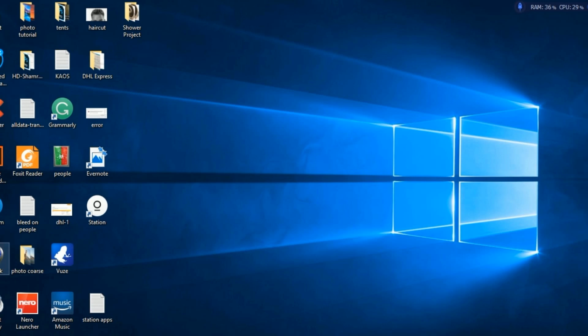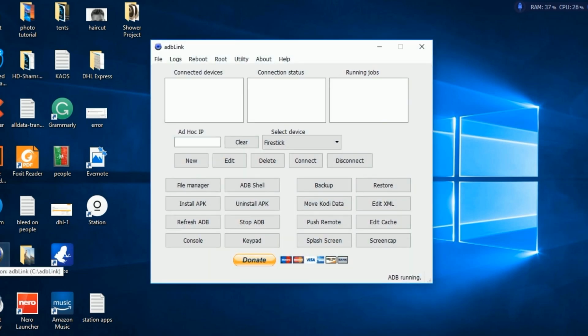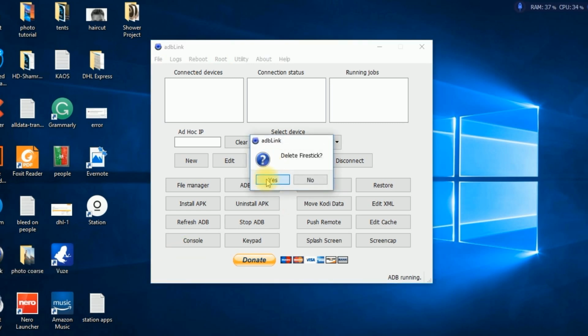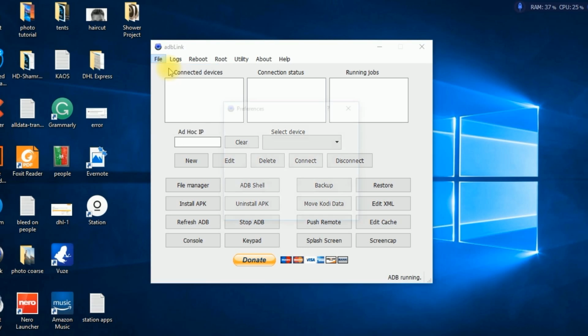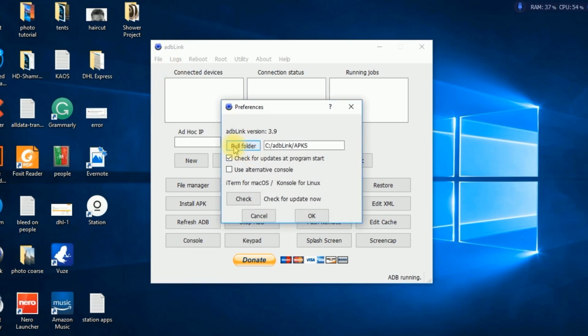Now you want to open up your AdbLink. Alright, once that's up, okay, now that that's open, you want to go up here to File, Preferences, and it's already in there.